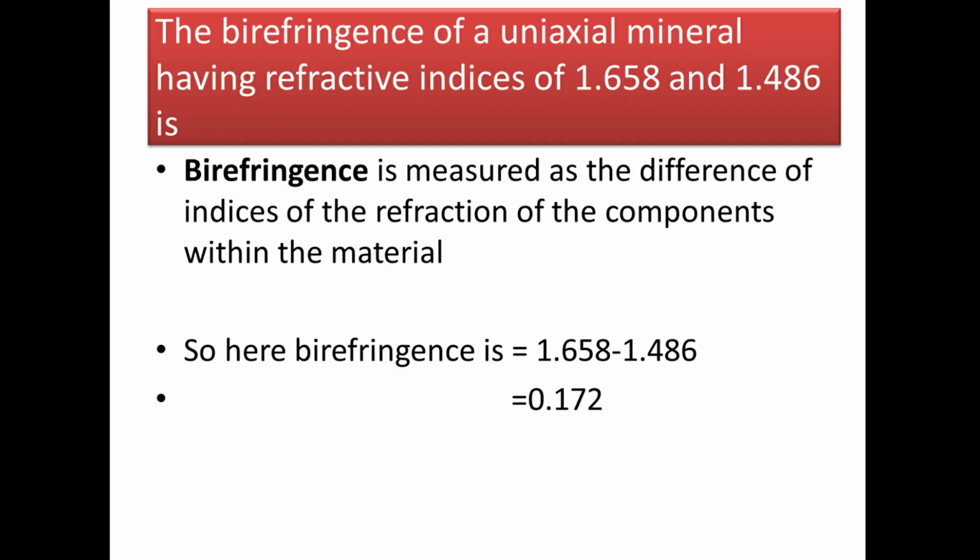Okay. Next question. The birefringence of a uniaxial mineral having refractive index of 1.658 and 1.486 each. Now before answering this question, we must know what is birefringence. Birefringence is the difference of refractive index of the components within the mineral. So here birefringence will be 1.658 minus 1.486. That will give us 0.172.